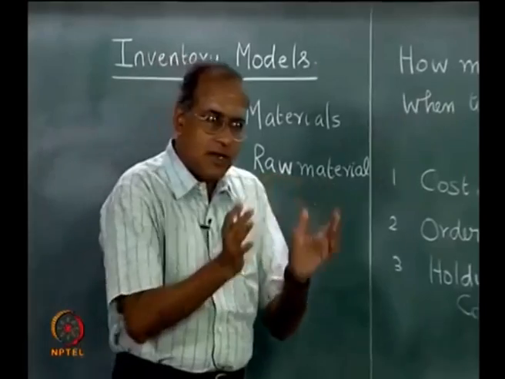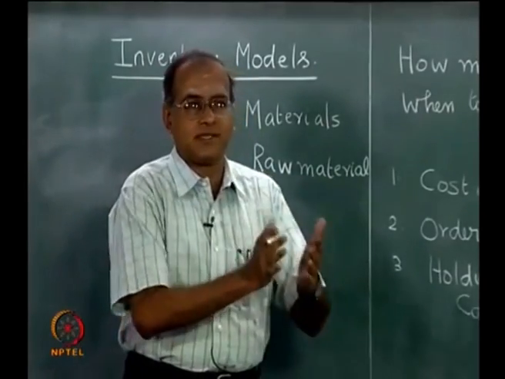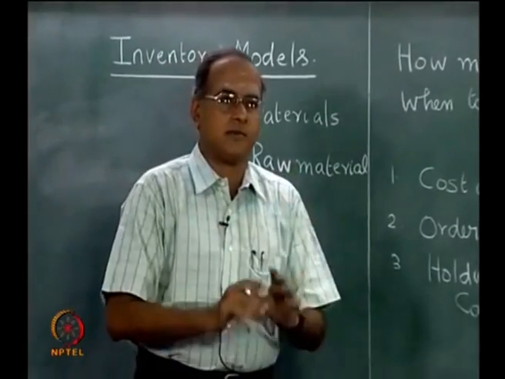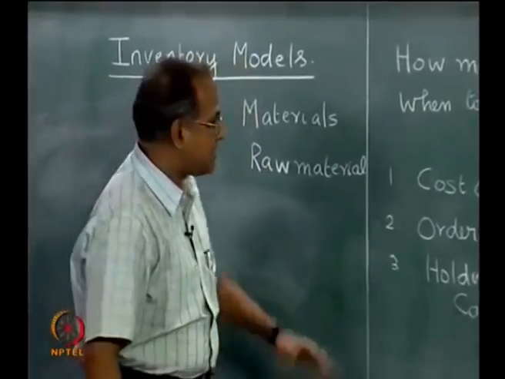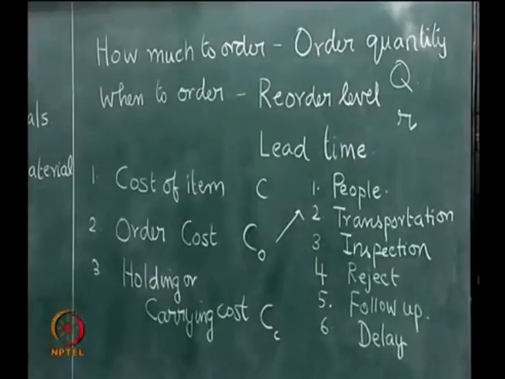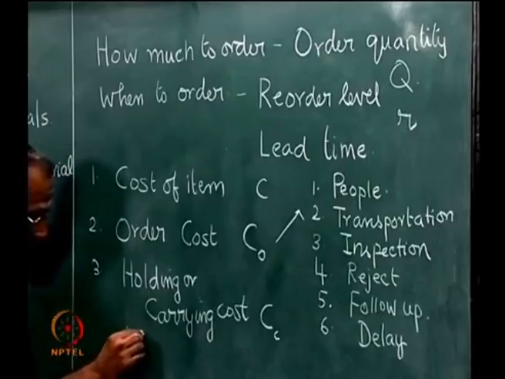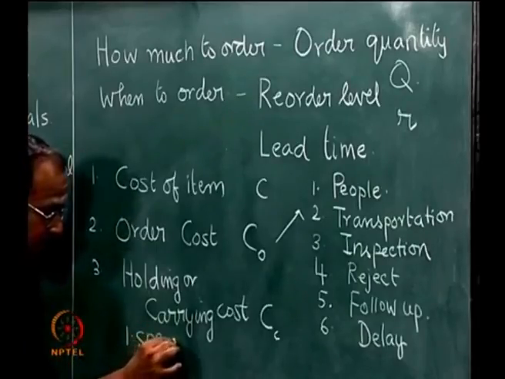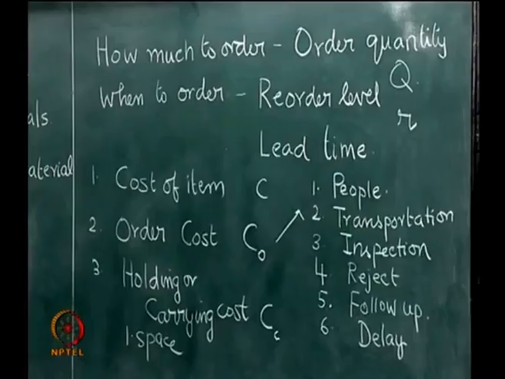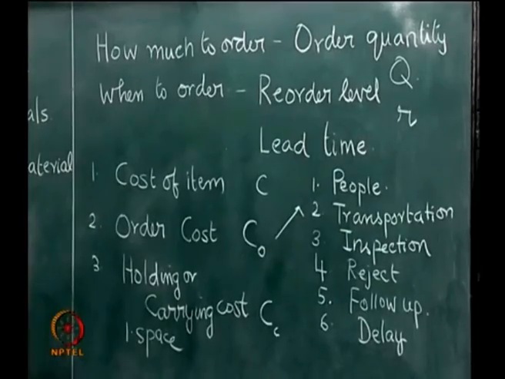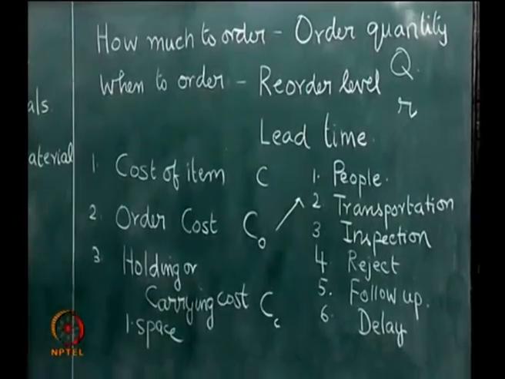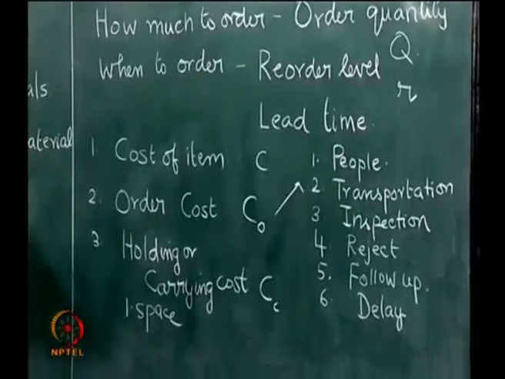So, when this quantity Q comes, it has to be saved, it has to be stored, it has to be held in control, and there is a cost associated with that. That cost is our inventory holding cost or inventory carrying cost. So, the first cost that we can think of is the cost of space to keep these items. They have to be kept in some warehouse or some storage area and stored and kept safe and secure.